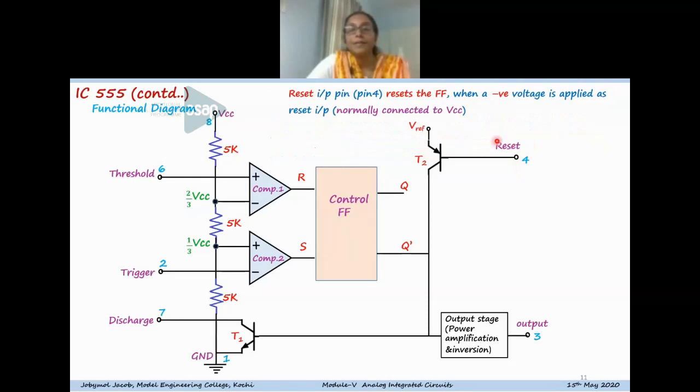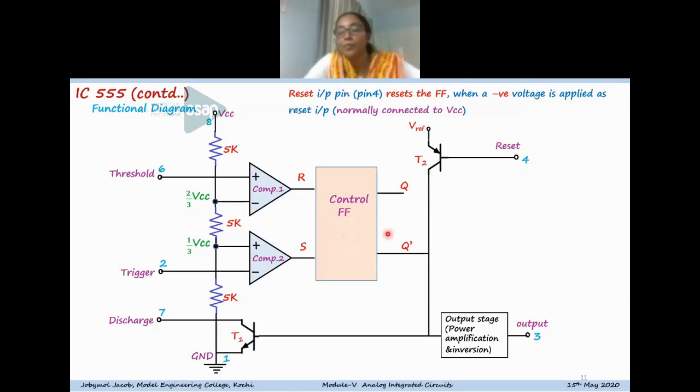And this is the reset input pin, that is pin number 4. This pin is actually used for resetting the flip-flop in case of any emergency. The reset pin overrides the control instructions from the flip-flop.